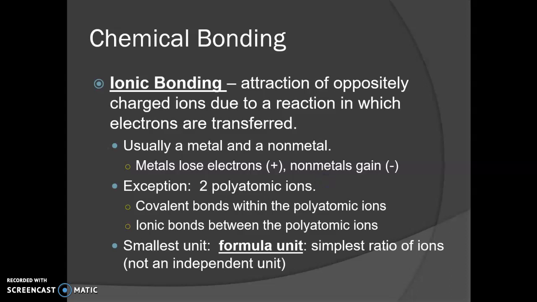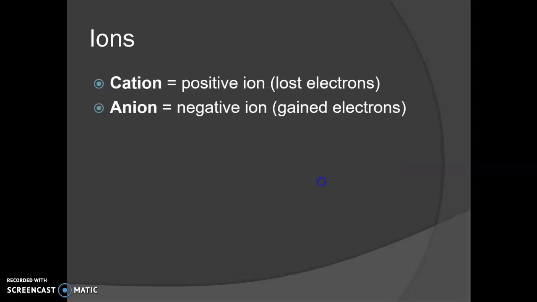The smallest unit for this is called a formula unit, and it's not actually a unit at all. It's actually a ratio. So for example, when we do table salt, we write it as Na1Cl1, like there's just one of each in the formula, but it doesn't mean that it's just a little partnership of one sodium and one chlorine. It means that in the big crystal that has lots of sodiums and lots of chlorines, the ratio of sodium to chlorine is just a 1-to-1 ratio.